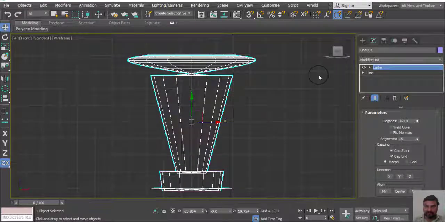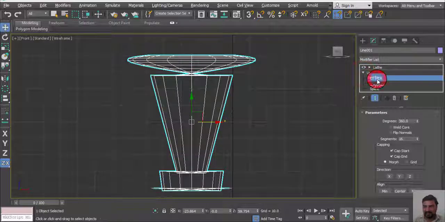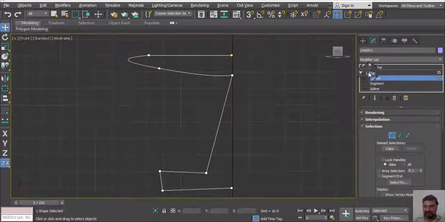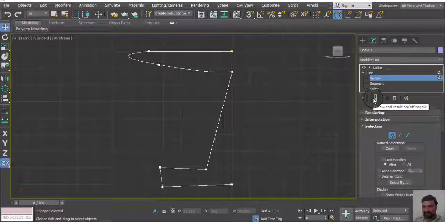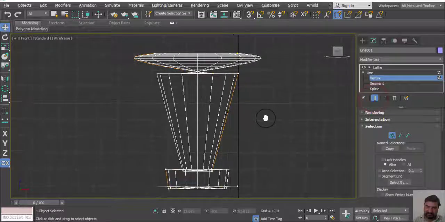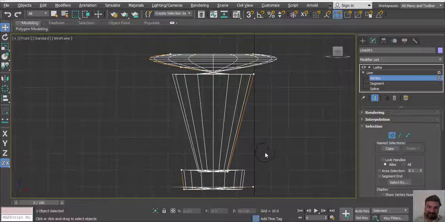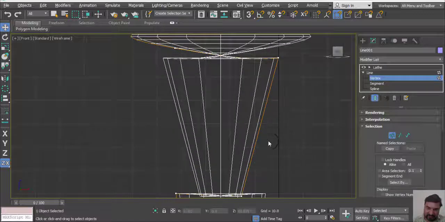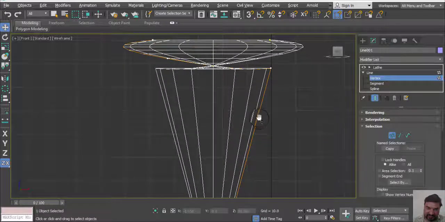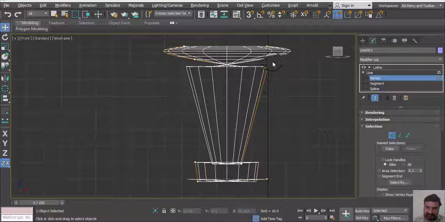Go to line option and click on vertex, and select Show End Result toggled on, so we can easily view our final result. Here one orange line is the cross, each center axis. What we do, select center line vertex.